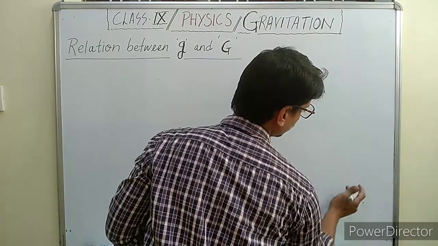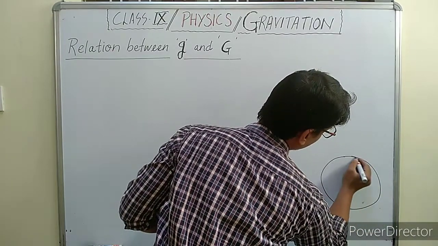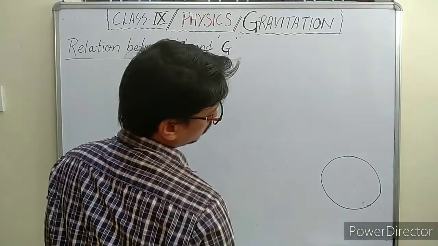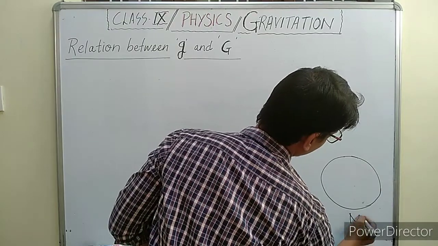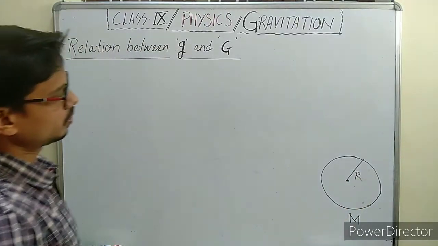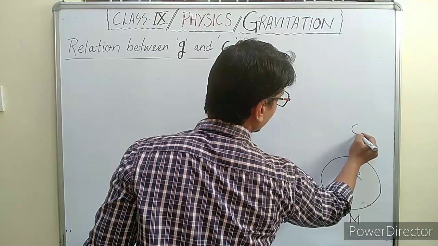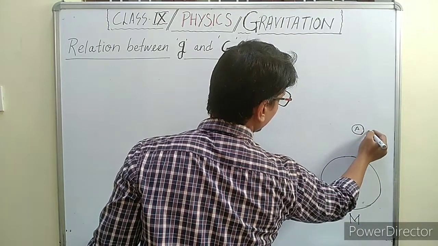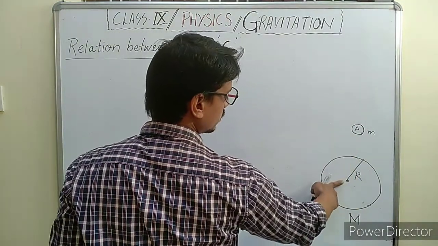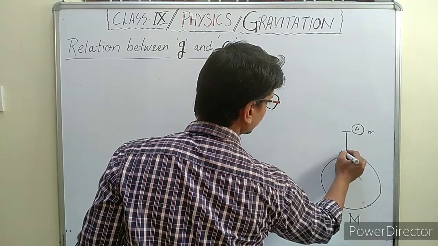Now suppose this is an earth in the shape of a sphere, and it has a mass capital M and radius capital R. Consider a body A of mass m at some distance from the center of the earth. We can say this distance is small r.